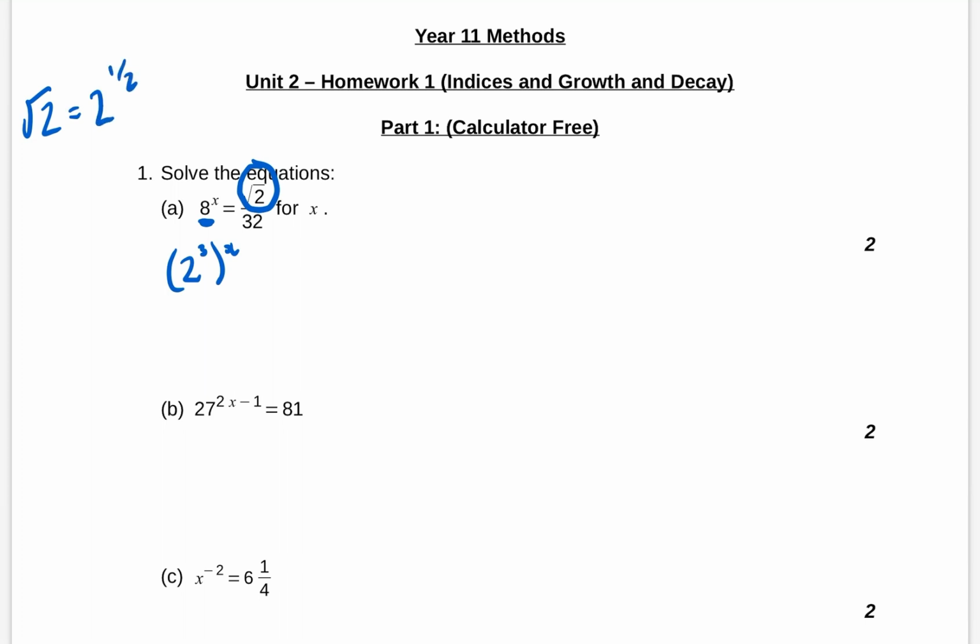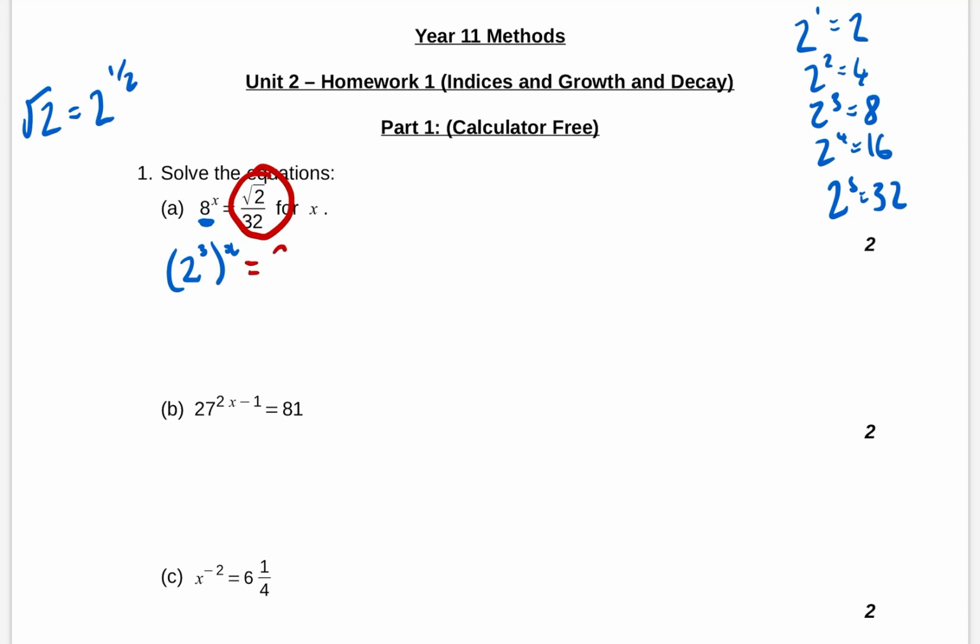And 32, I mean if I'm dealing with 2's just now, 2 to the power of 1 is 2, 2 squared is 4, 2 cubed is 8, 2 to the 4 is 16, 2 to the 5 is 32. So we can rewrite this side of the equation here as being 2 to the power of a half all over 2 to the power of 5.